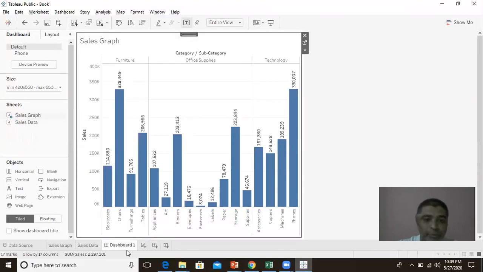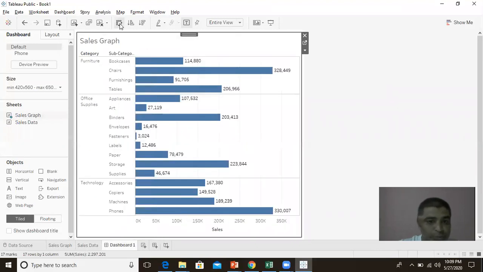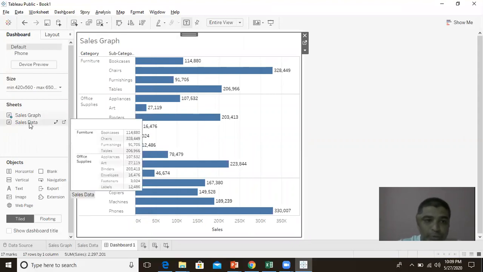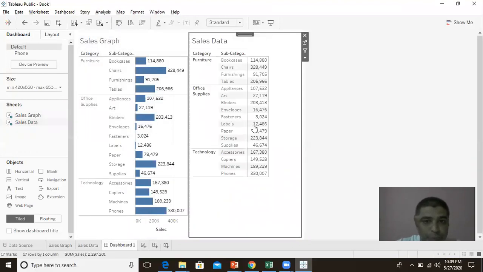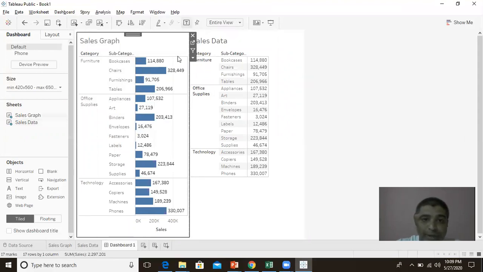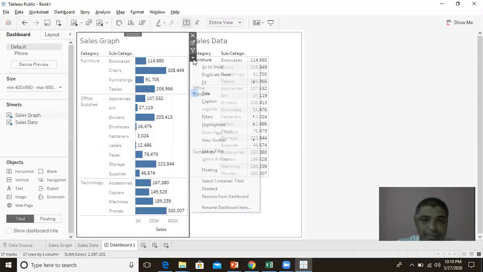Okay, fine. So I want this particular graph to be transposed. I can just put it in the vertical, this one. I say I want to show the data side by side. I can just show it. Fine, you can do that. And then I say I just want to apply some kind of filters on this. I can just select this. I can just select the filter. Very easily I can apply it.